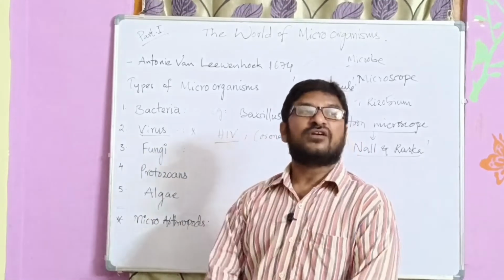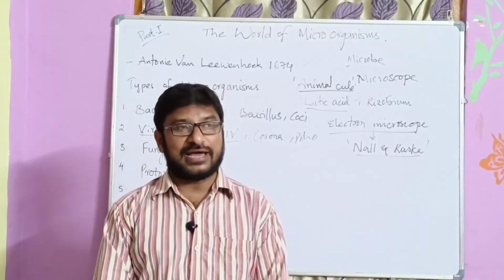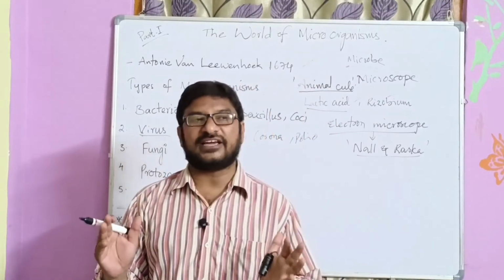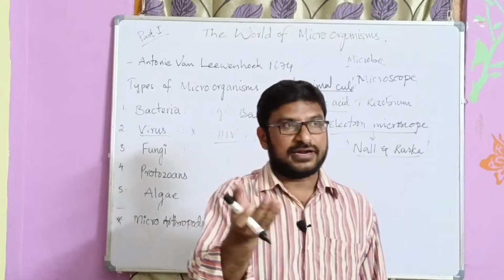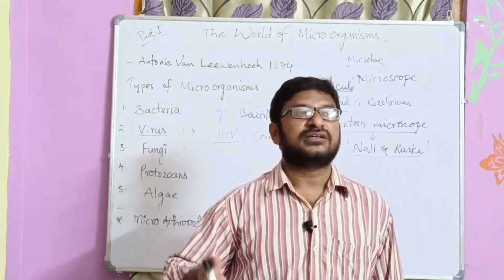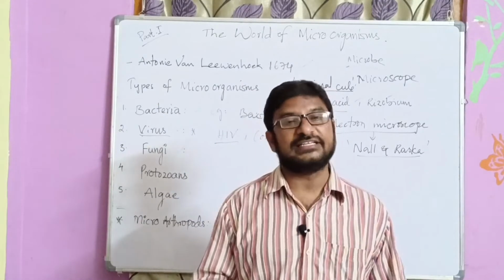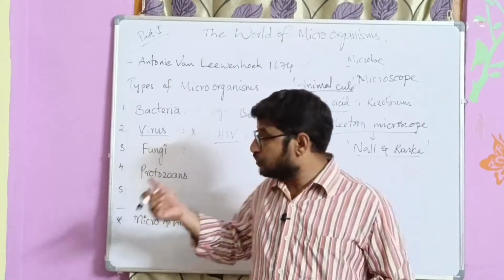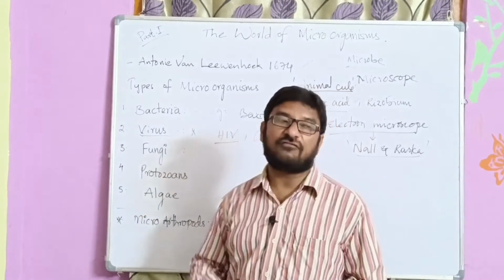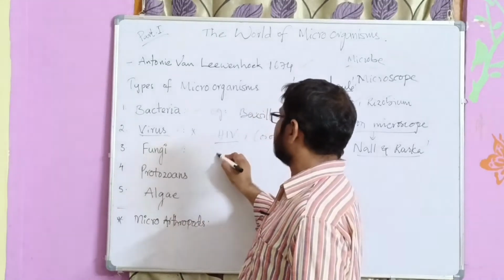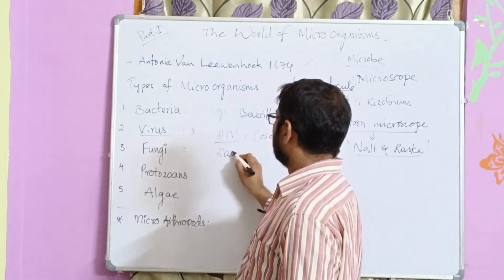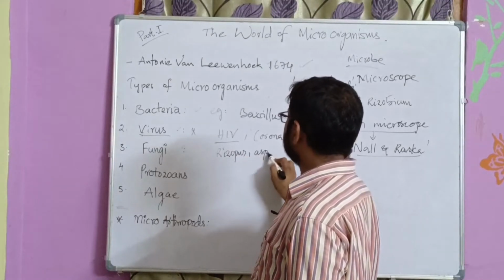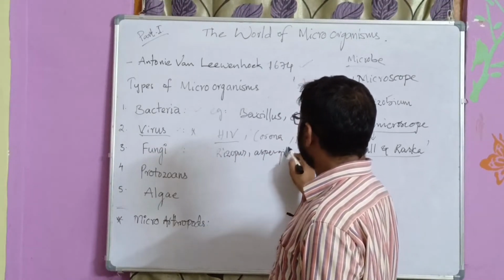Then fungi. Fungi are also microorganisms. Some fungi we can see, like Rhizopus, which grows on chutneys and breads. But many other microorganisms also fall in the category of fungus, like Rhizopus, Aspergillus, right?